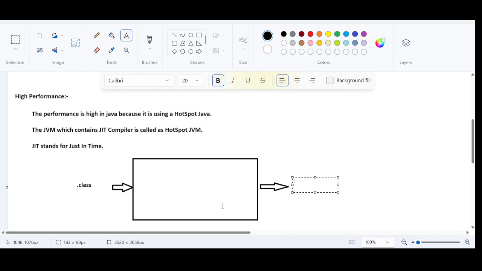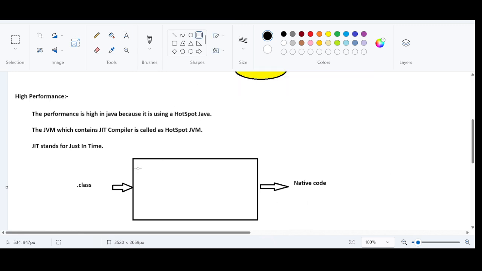So even I can say that this .class file will be converted into machine code or the native code. So this is the input and this is the output. And again, this native code will be interpreted and the output will be displayed in the console. So this is the JVM. Inside the JVM, again the JVM is divided into several parts. JVM is a very complicated thing. And in future, we are going to have a big discussion specifically on JVM.